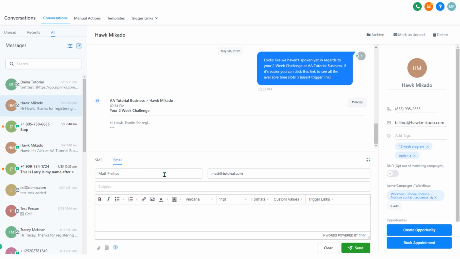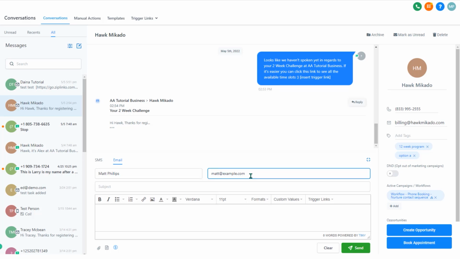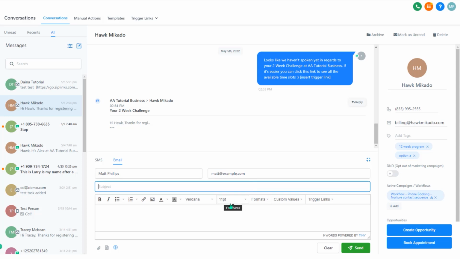This will default to putting your name and your login email here in the from address. This is really important to note, because if your login email to the system is not the email that you want to be public facing, you will need to adjust it in this area here. Otherwise that will send, but you can certainly change this to whatever you need it to be just by editing this field as to the from email that you're sending from. Subject line is the subject of the email, and then down here you have the email editor where you can insert your email. If you have created yourself a signature block in your settings under your profile, then that signature block will insert here when you go to send an email.